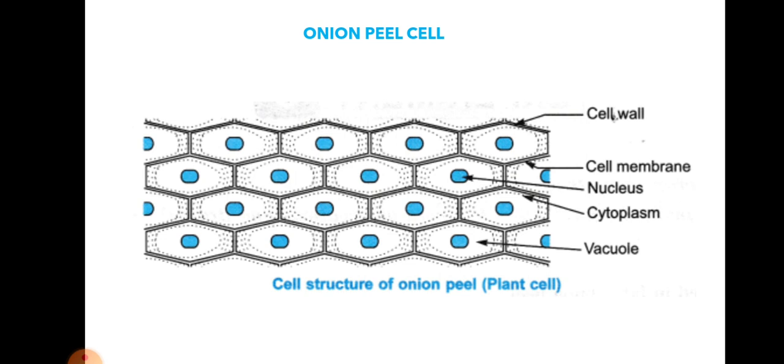When we look at the temporary mount of onion peel, we can see a large region of each cell enclosed by the cell membrane. So each cell is enclosed by a cell membrane, children. So as it is a plant cell, it is also having cell wall. The outer layer will be cell wall and the next second layer will be cell membrane. This region takes up very little stain, cytoplasm region. It is called as cytoplasm.